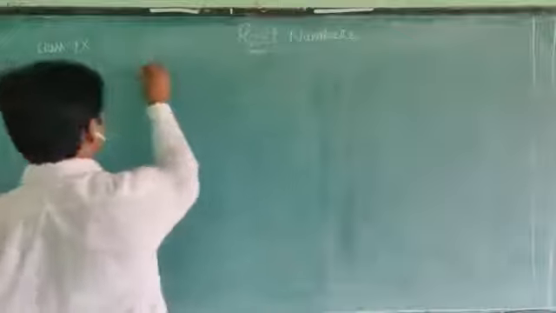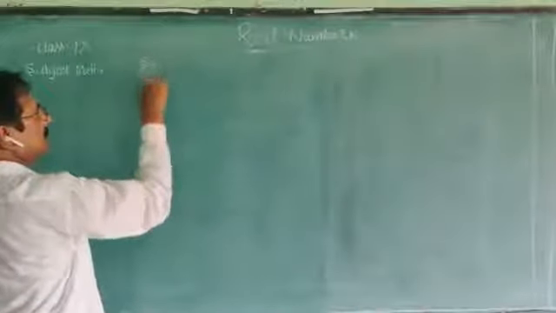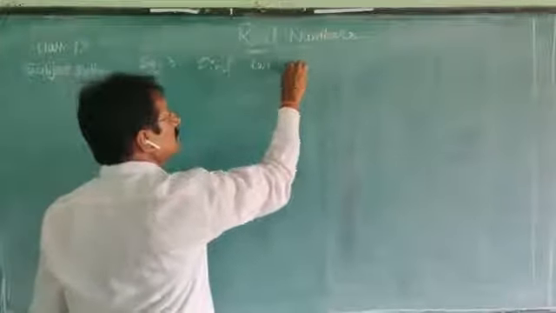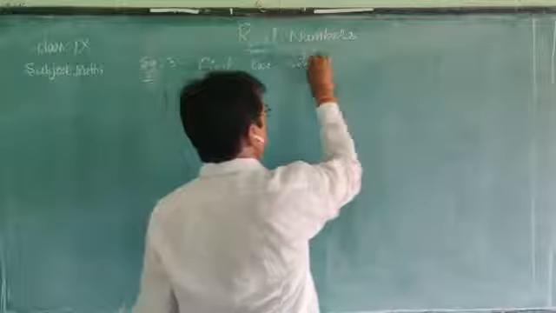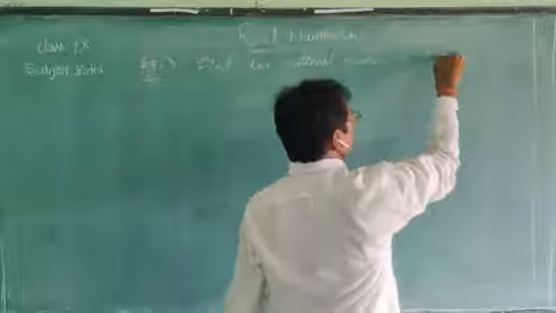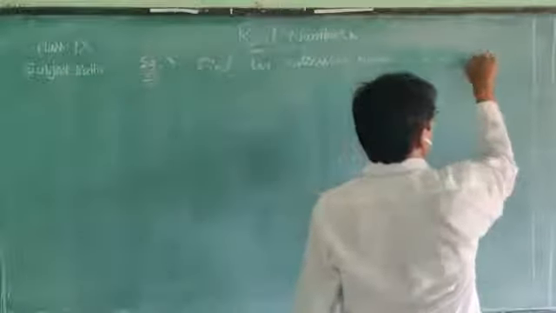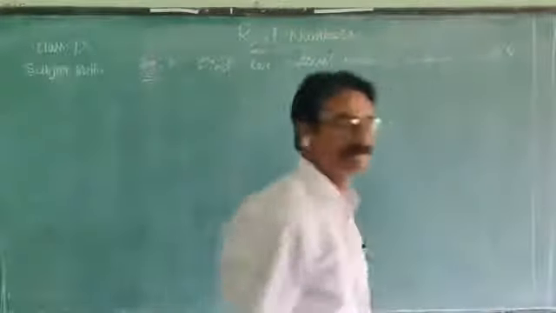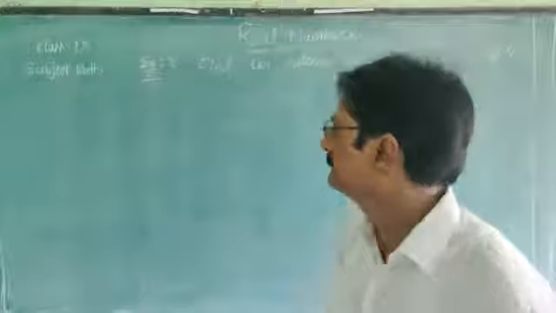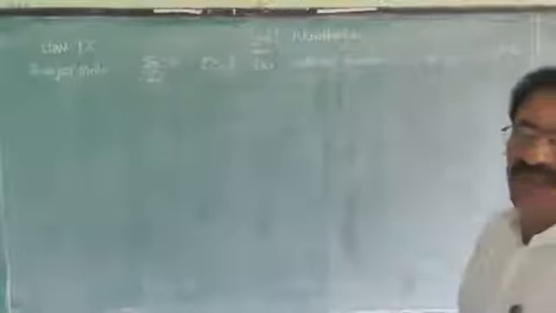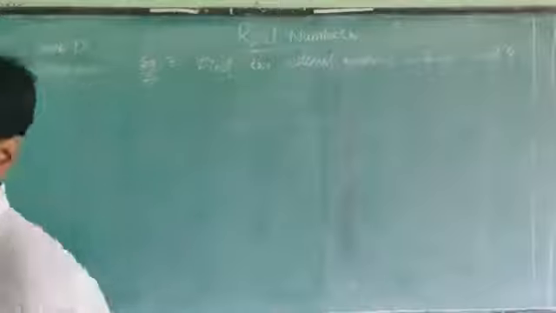Find two rational numbers between 3 and 4. What is the question? Find two rational numbers between 3 and 4. Yes, how do we find the rational numbers between given two numbers?